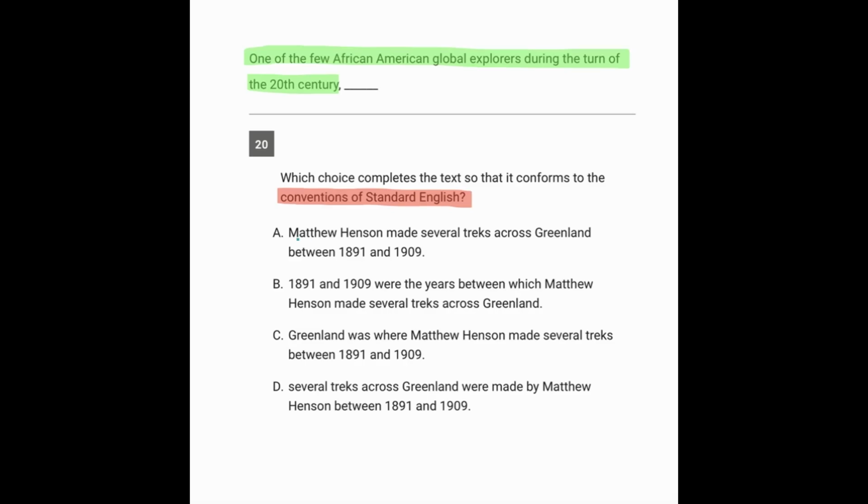So the only answer choice that we can pick is Matthew Henson, because it's the only one that starts with the person's name. So the answer here is going to be A.